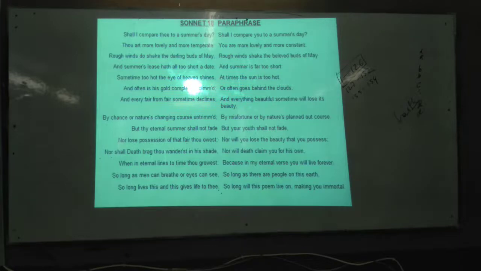Darling buds of May. Here May is the time frame given there. Buds, what does it mean? Buds means before the flowers bloom. This situation or this time is the whole part. We can say it another way: the new leaves that sprout, the new shoots, we call buds. The softest, fresh, tender branches of the tree are called buds.